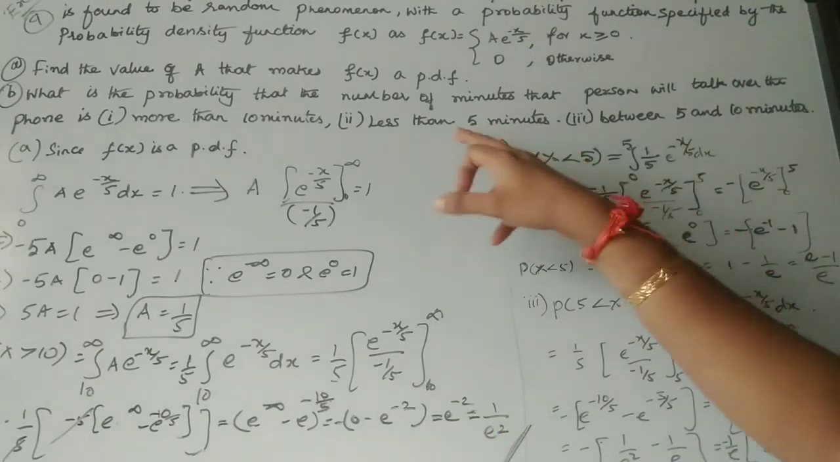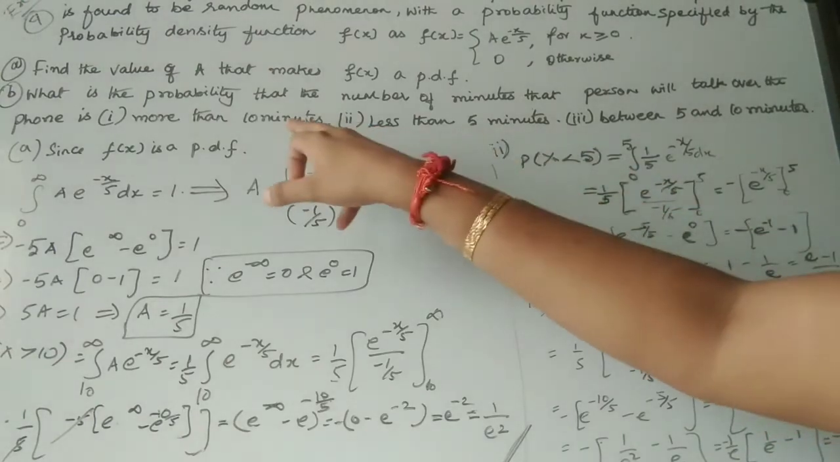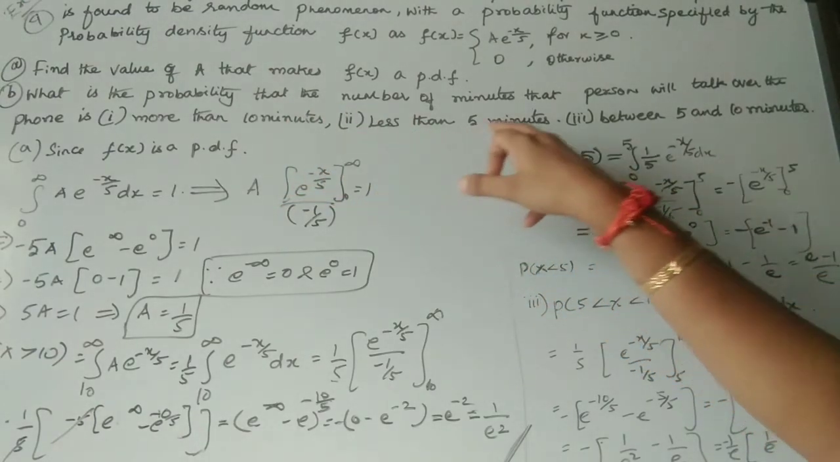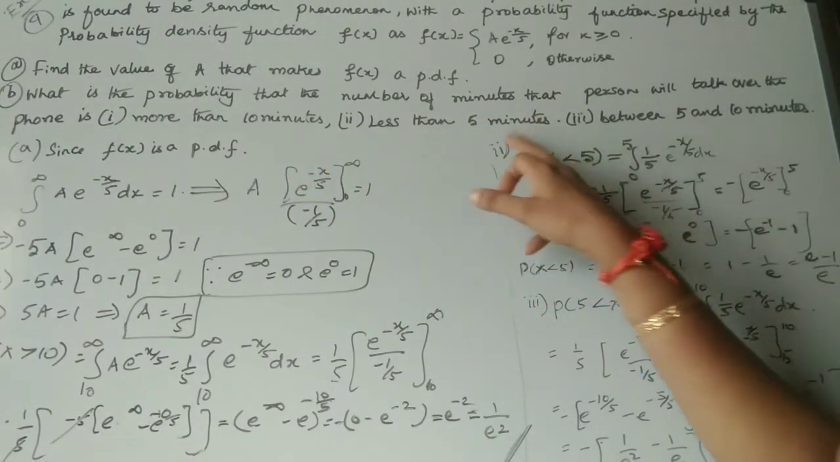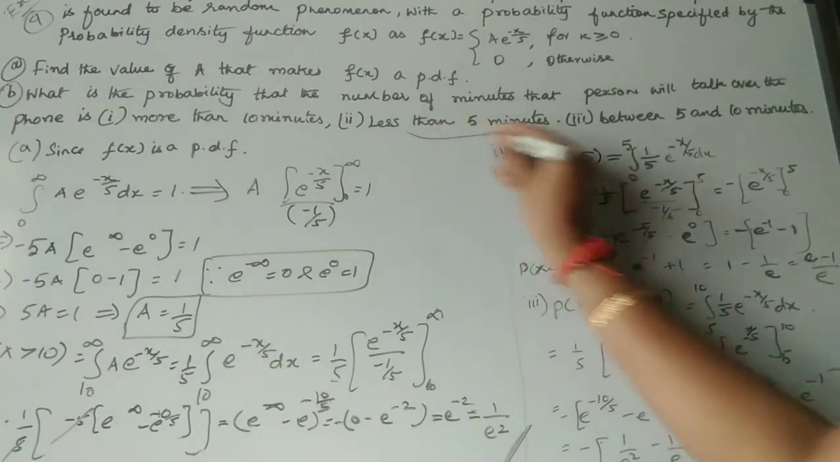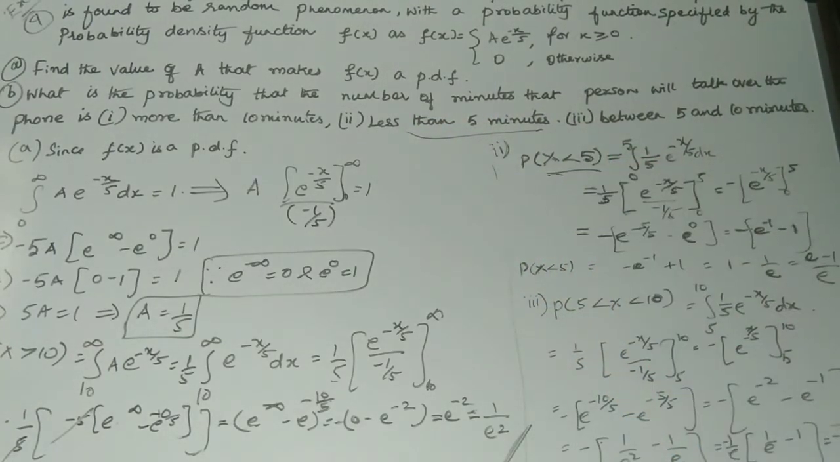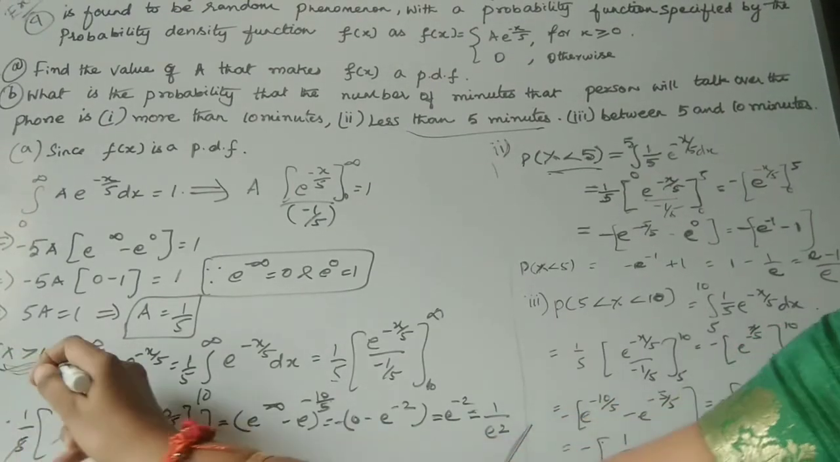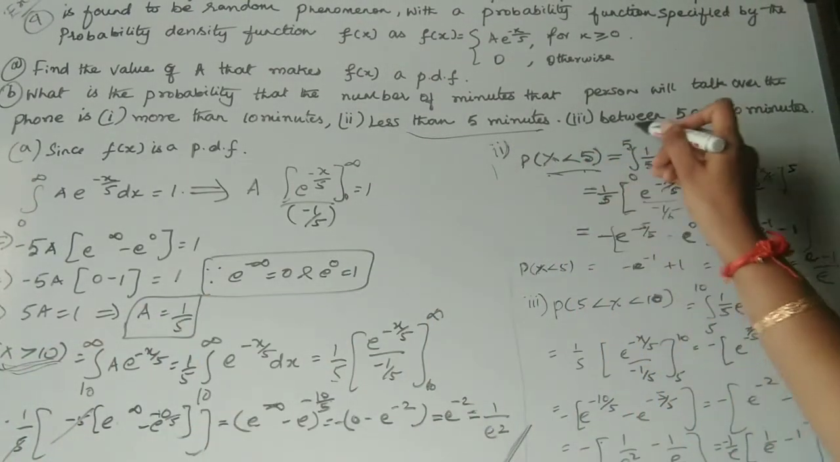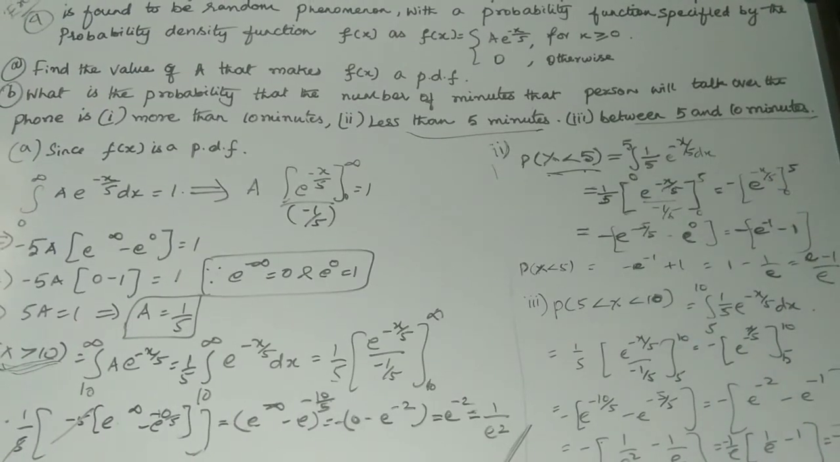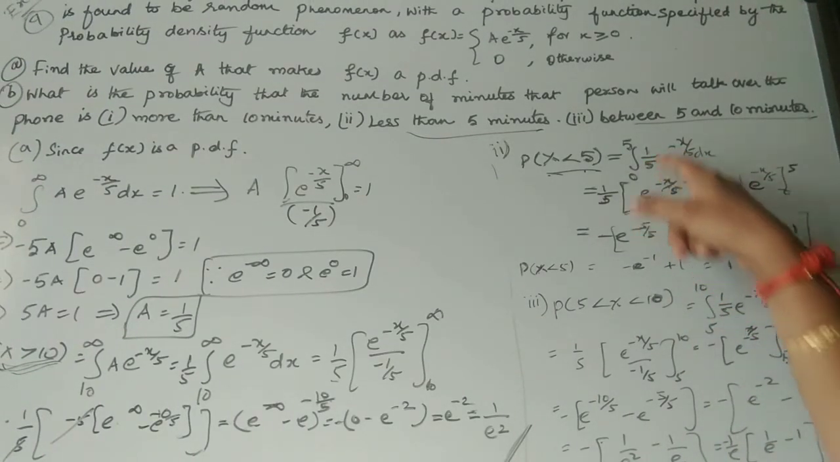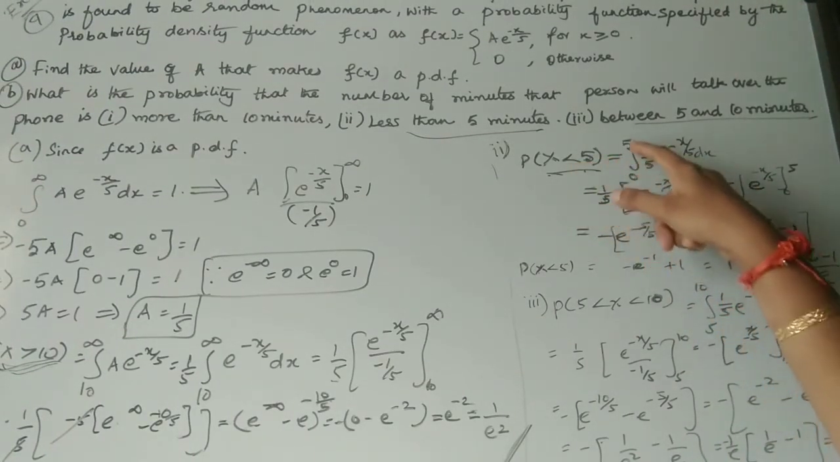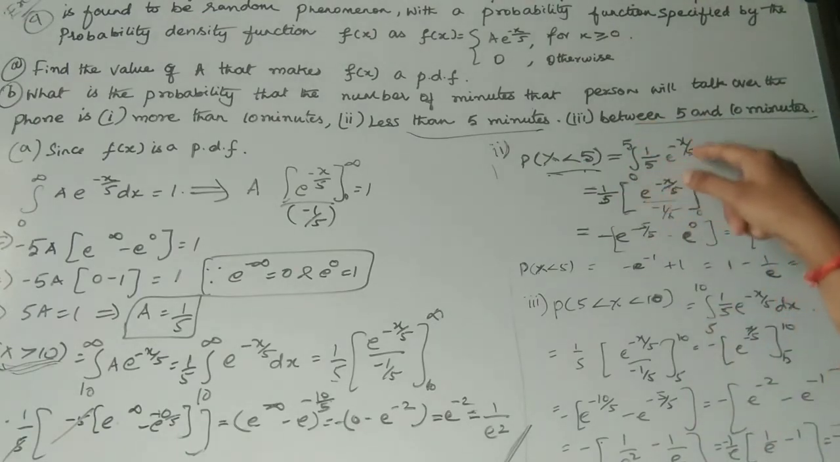Similarly, you can find the probability that a person talks for less than 5 minutes. For less than 5, you write x less than 5. The first one was x greater than 10, then x less than 5, and the third one is between 5 and 10. Only the limit range you are going to change. For less than 5, it is 0 to 5, so 1 by 5 e power minus x by 5 dx.